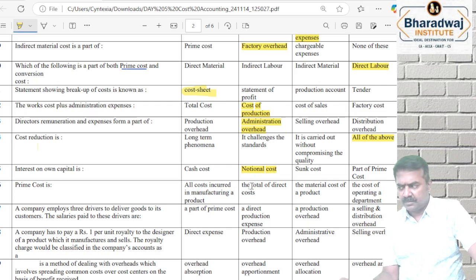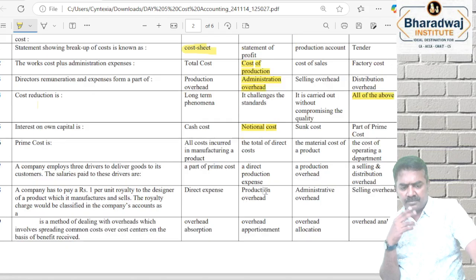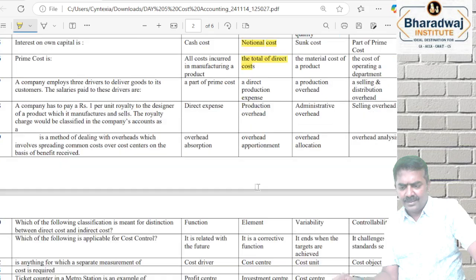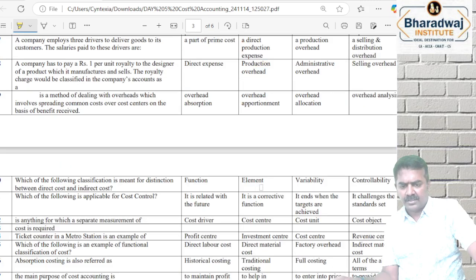What is the next one? Meaning of prime cost கேட்டிருக்கான். What is the meaning of prime cost? Ready பார்த்ததான். Total of all direct costs.